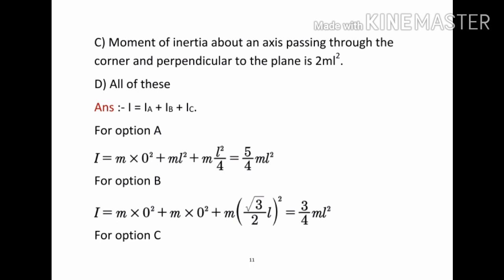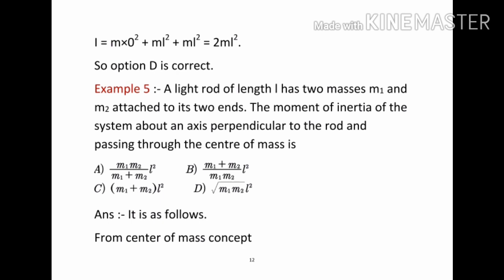And for option C, checking, in this case, if the axis of rotation is perpendicular to the plane of the particles, then only particle A is passing through the axis of rotation. Therefore, for that particle, the perpendicular distance is 0. For the remaining particles, the perpendicular distances are L. Therefore, I is equal to m into 0 square plus ml square plus ml square, that is equal to 2 ml square. So option D is correct.